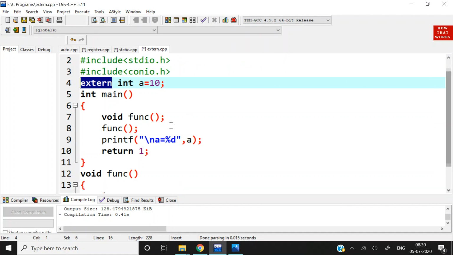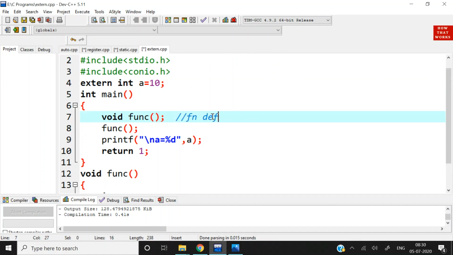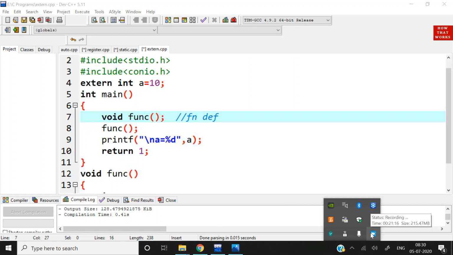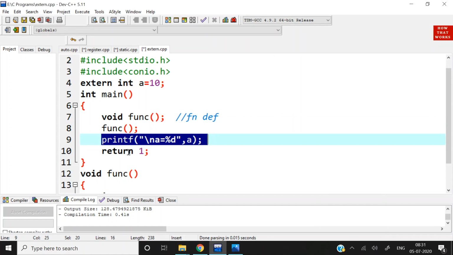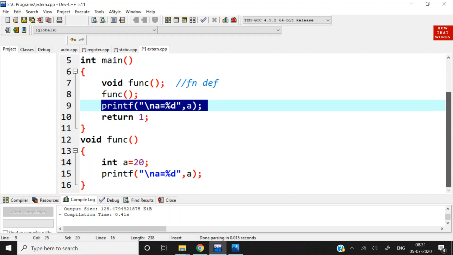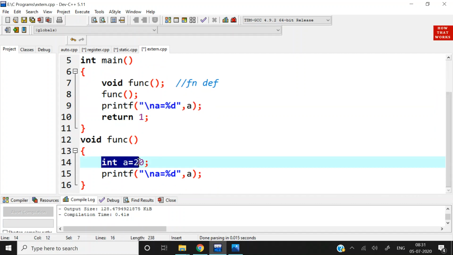And now in int main, we have declared a function func, and here func is called, and we are going to print the value of a over here in this block also. Printf a and then return 1, because we have mentioned int main. And now in the function definition the value of a is set to 20, and here a is printed again.